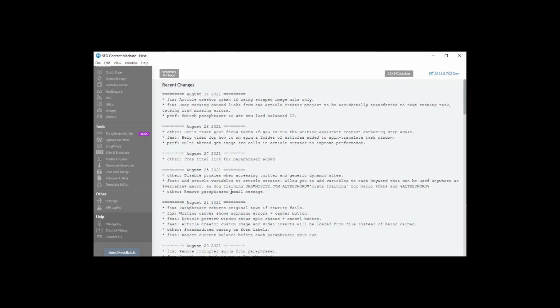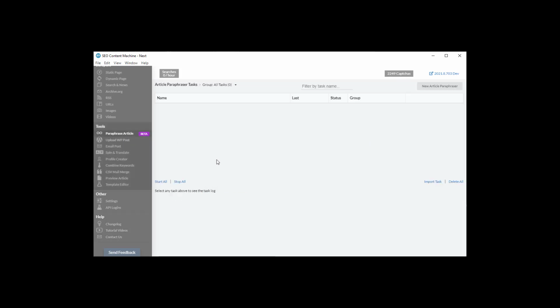Let's talk about changes to SEO Content Machine next for the month of August 2021. If you are an SCM API user, there have been a lot of bug fixes surrounding creating content using the API, and some of those changes have also meant a lot of additional bug fixes have had to occur during the month of August.